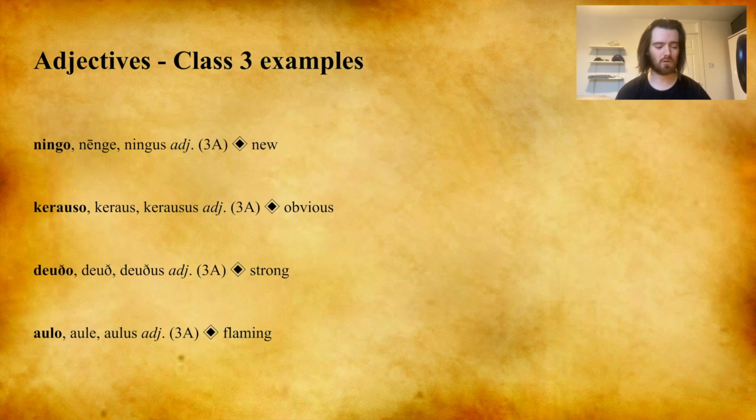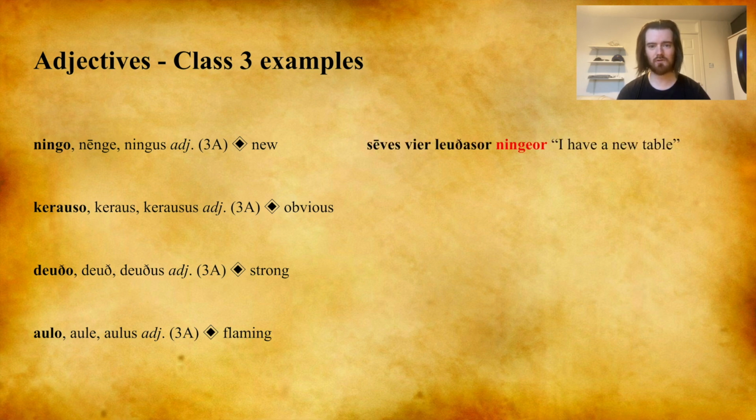In our first example, we're going to use ningo nenge ningus, which means new. Seves vir leudasor ningeor. I have a new table. Seves is I have. Leudasor is the accusative singular form of leudasor, which means table. Vir is the corresponding form of the indefinite article. And ningeor is the accusative singular form of ningo, which, as you'll notice, has the ending eor rather than or, as we previously looked at.